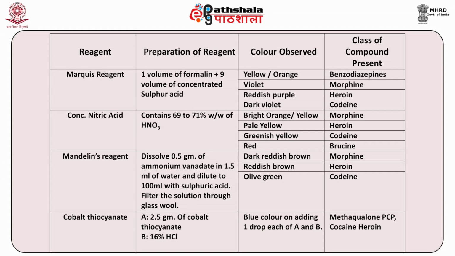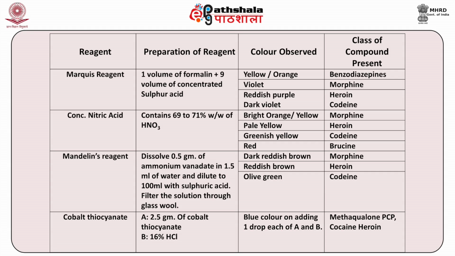Coming to conc. nitric acid. Conc. nitric acid contains 69 to 70% weight by weight of HNO3. Usually it is already prepared in bottles labeled as conc. HNO3. So if you take that and add it to the extract, and if there is formation of bright orange to yellow color, it will indicate morphine. Pale yellow color will indicate heroin, greenish yellow color will indicate codeine and red color will indicate brucine.